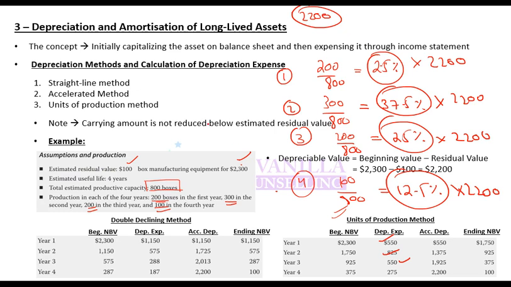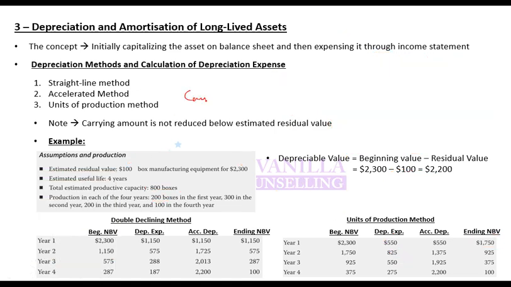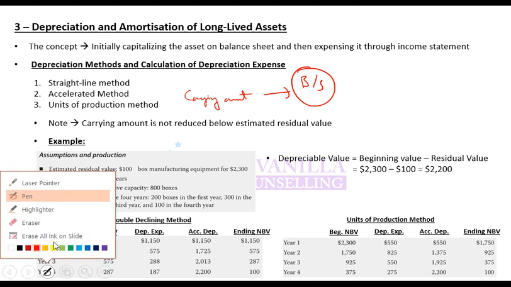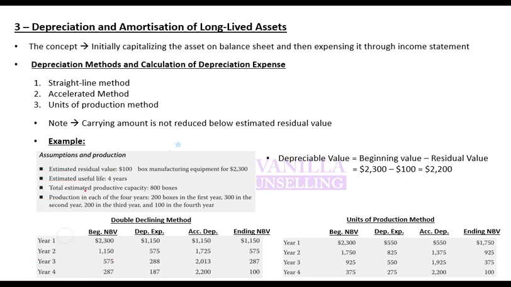The carrying amount is ending NBV. Carrying amount is that amount which is shown on balance sheet. So yes, it is ending NBV. This is the amount which is reported on balance sheet. It is the closing balance of any asset or any liability. So when we say carrying amount, remember this simply is the closing balance of asset or liability. This is the amount on balance sheet. Amount on balance sheet is known as the carrying amount. This is the amount at which you are carrying a liability or carrying an asset on your balance sheet.